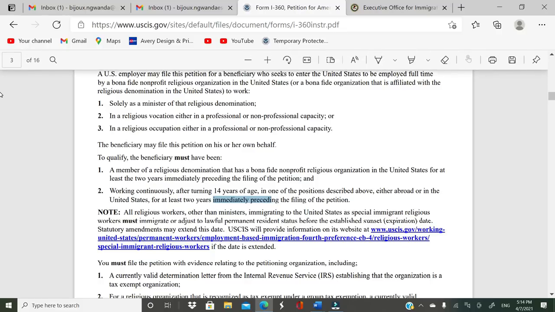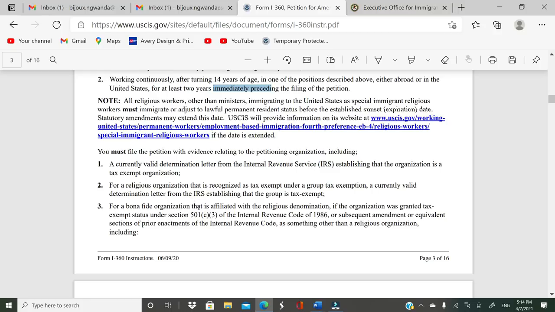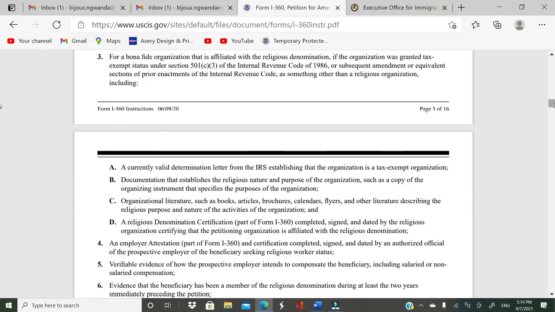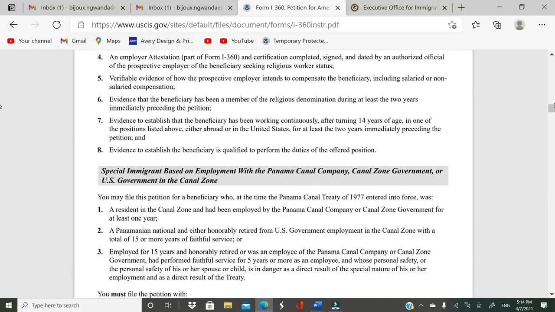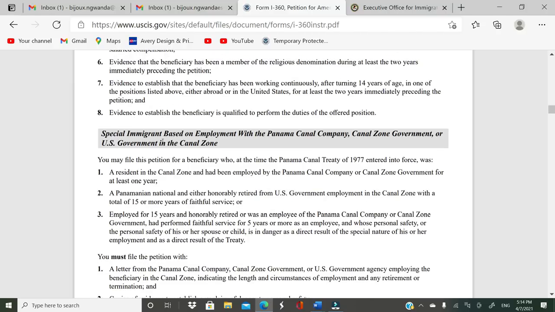Okay, and then you have evidence that you have to submit along with this organization. Okay, so once we move, we go to the other one, which is special immigrant based on employment with the Panama Canal Company, Canal Zone Government, or U.S.